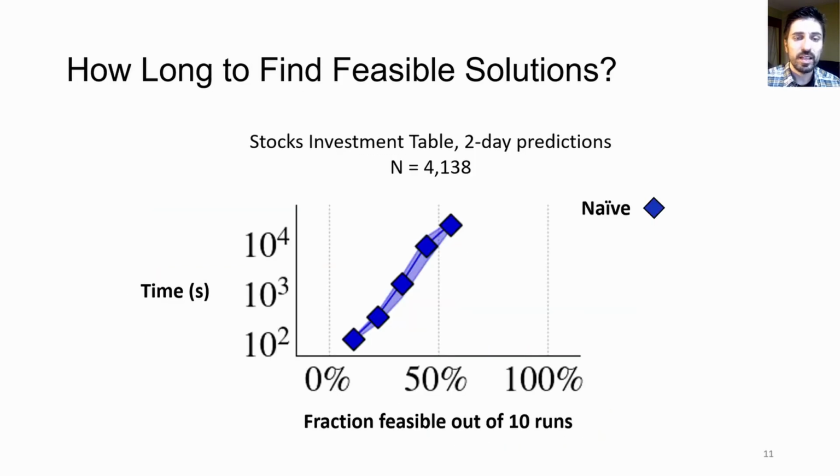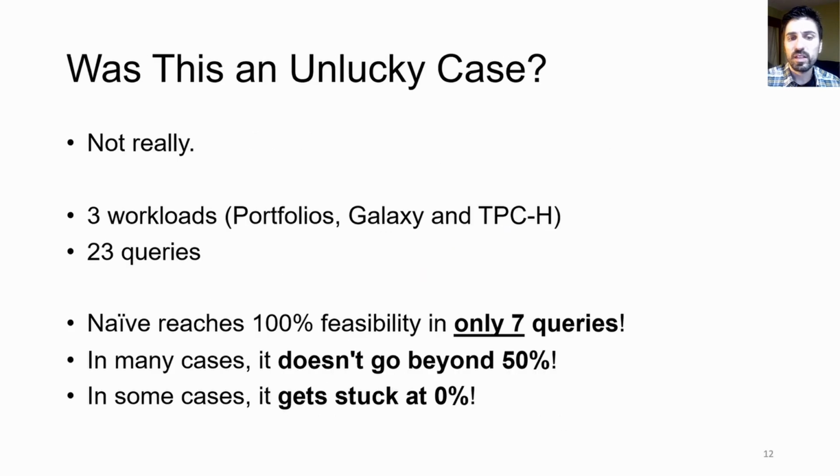As naive progresses, it has a higher success rate in finding feasible solutions. Here, I'm plotting the time it takes to reach a higher and higher fraction of feasible solutions when we run naive multiple times by simply changing the initial random seed for each run. As you can see in this example, naive never reaches 100% success rate. It gets stuck around 60%, meaning that if you run naive 10 times, only 6 of those runs will yield a feasible solution. The time to reach this unsatisfactory result is also very high, about 4 hours, for a table with only 4,000 tuples. Is this an unlucky case?